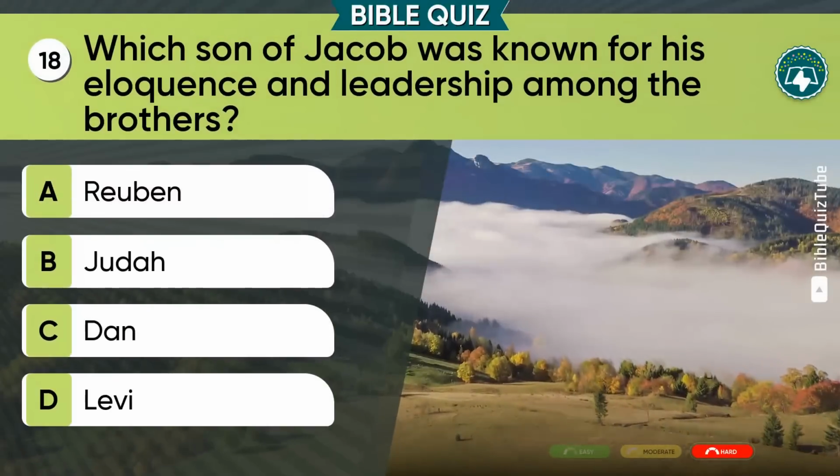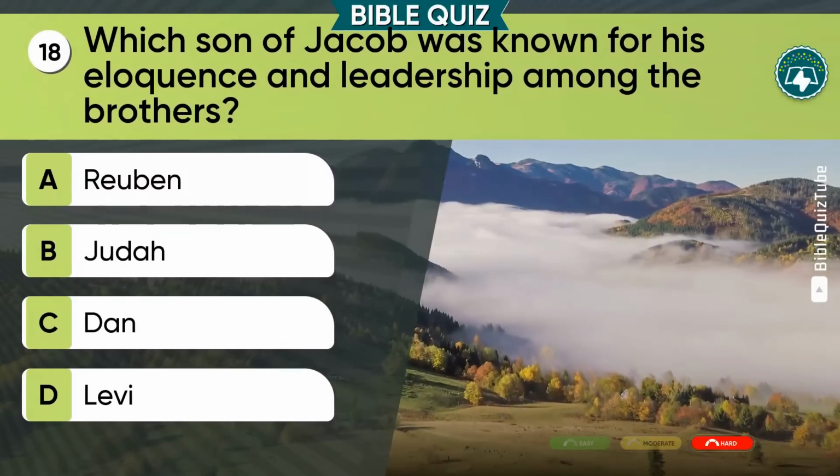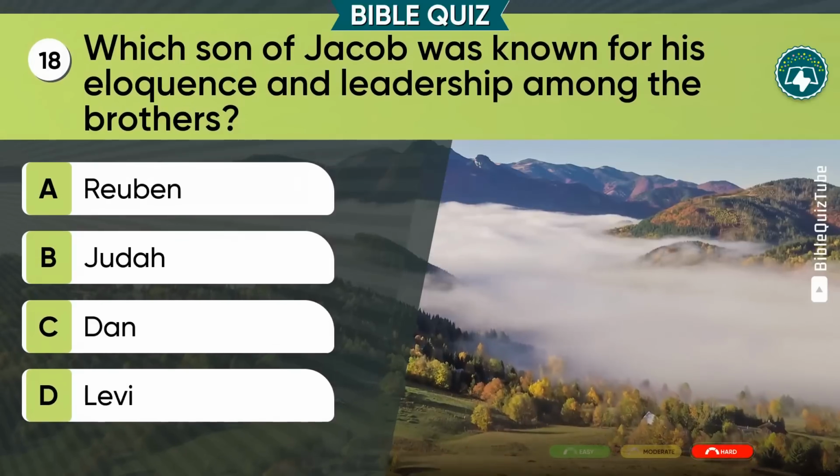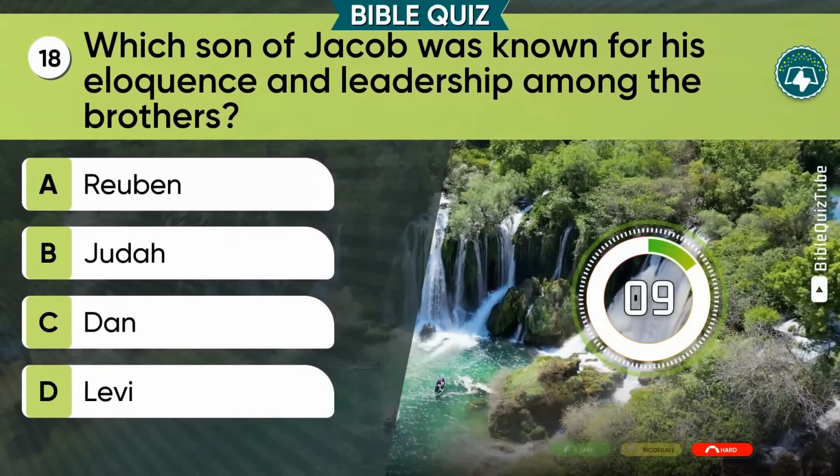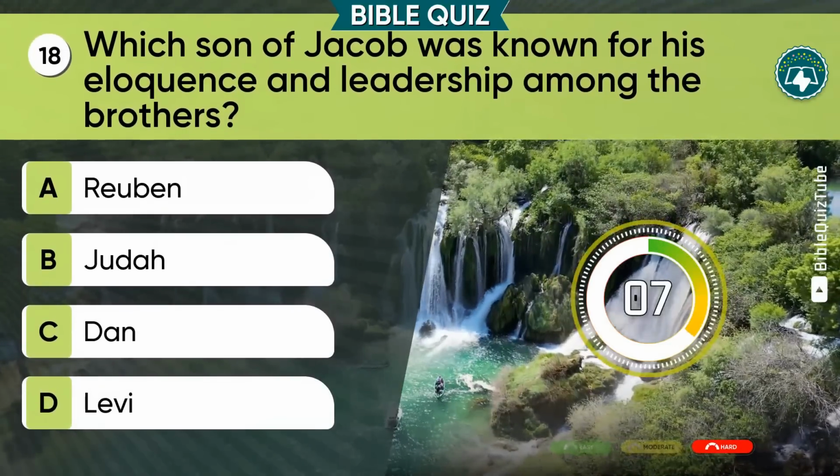Question 18. Which son of Jacob was known for his eloquence and leadership among the brothers? A. Reuben. B. Judah. C. Dan. D. Levi.